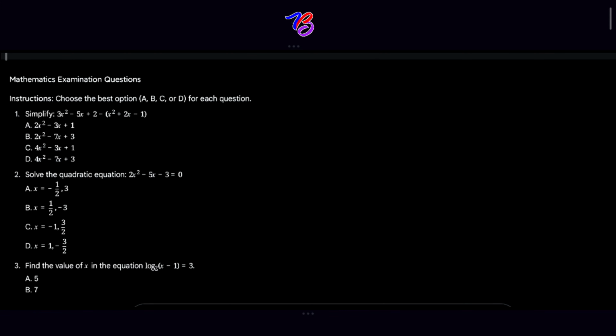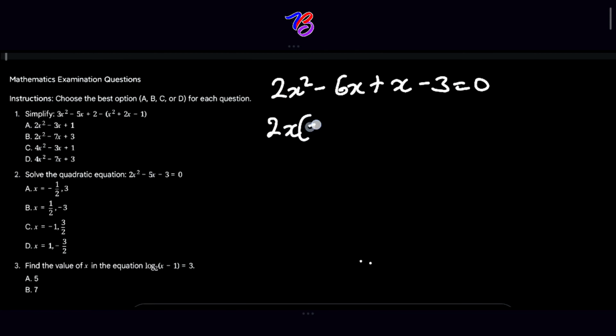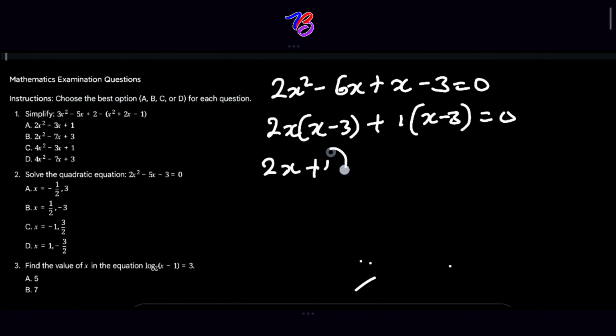So if we rewrite this into the original equation, what are we going to have? We are going to have 2x squared minus 6x plus x minus 3 is equal to 0. Okay, so that we factor by grouping. You have 2x into x minus 3 plus 1 into x minus 3 is equal to 0. Since our brackets are the same, we'll pick the outer one, 2x plus 1, multiplying x minus 3 will equal 0.